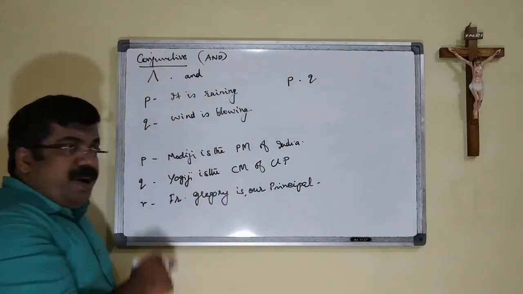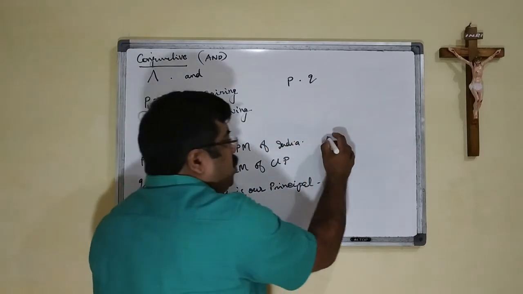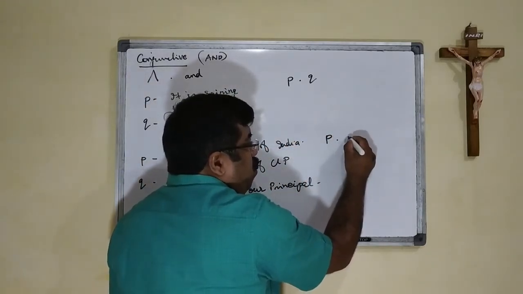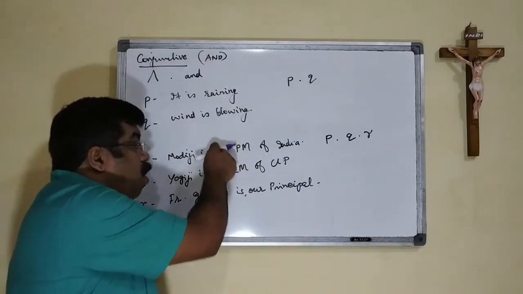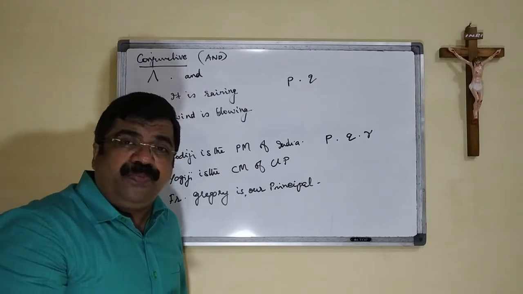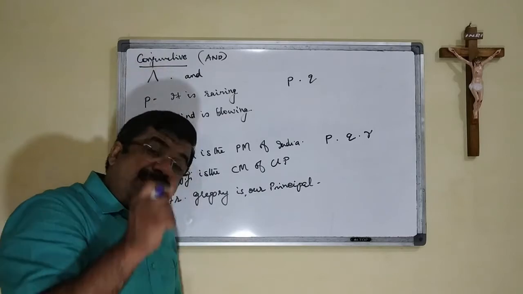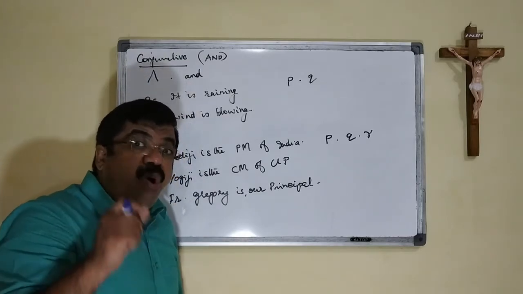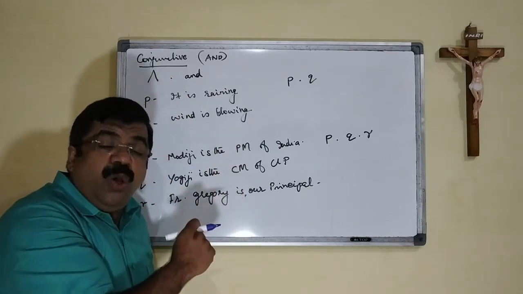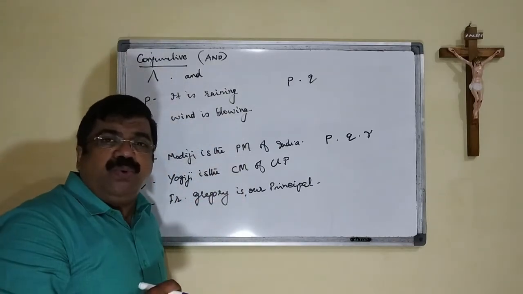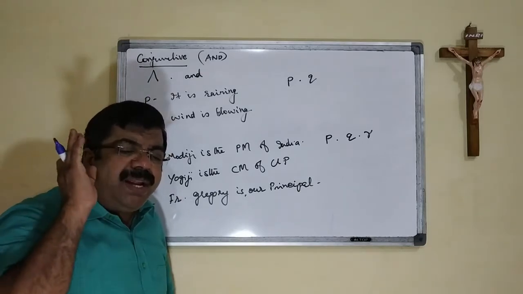In the next one, P, Q and R, we write it as P into Q into R. That means all three are true. In the previous one, we had either of them should be true or all of them are true. Now here all the conditions have to be true. The AND operator says all of them are true.